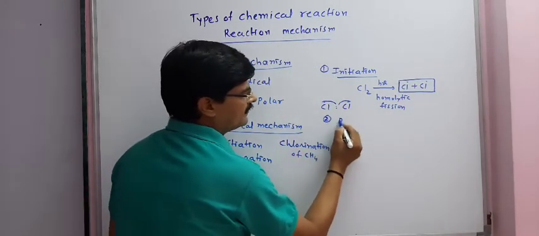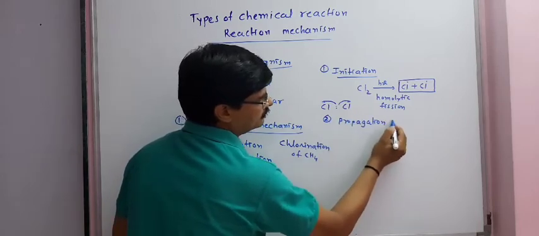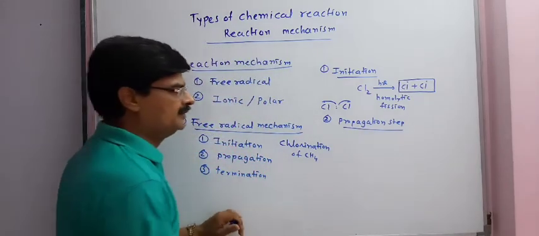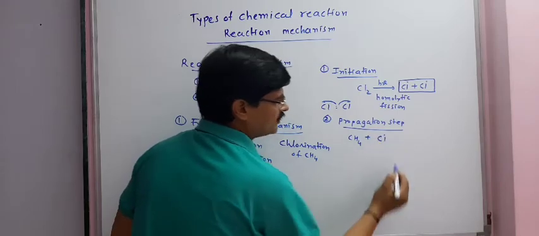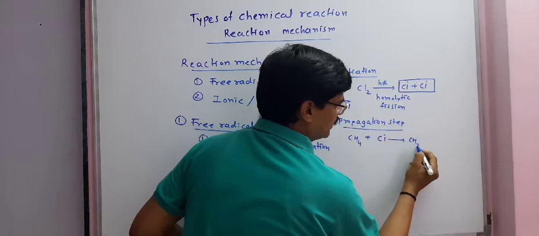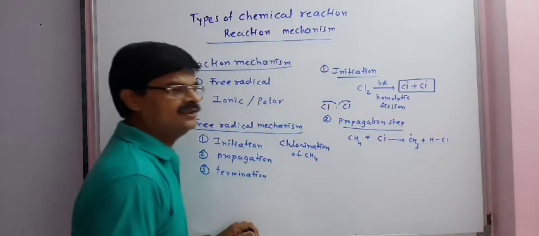In the propagation step, methane reacts with Cl free radical, gives CH3 free radical, and HCl is formed.